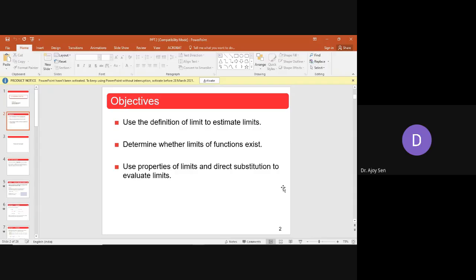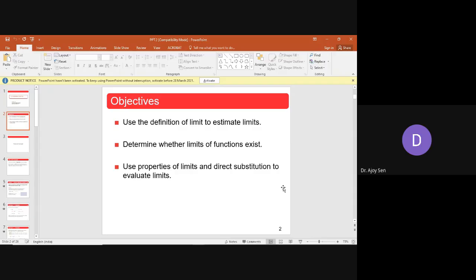Now the next thing, after introducing the limit, we will discuss and test different functions for limits. We will give you some functions and study what their limits are.